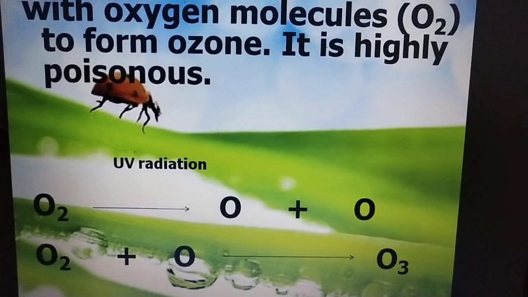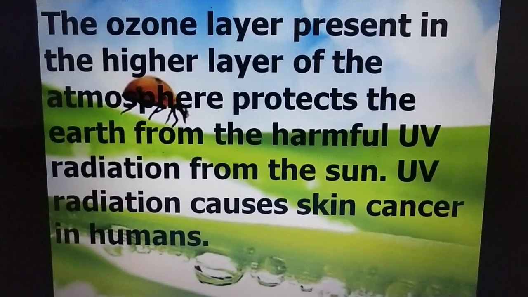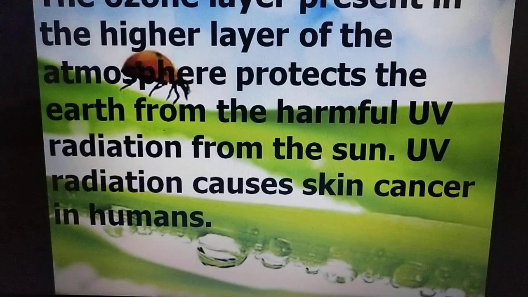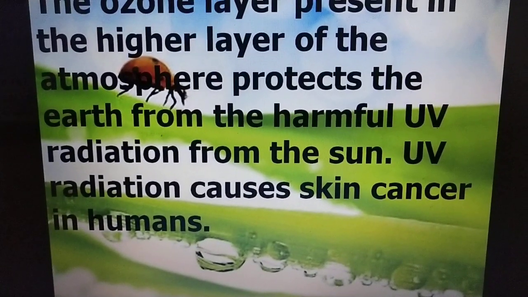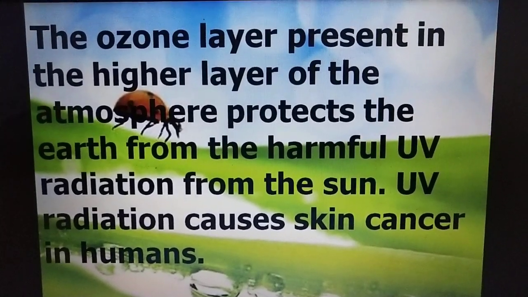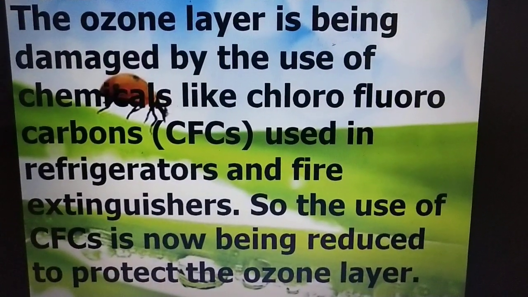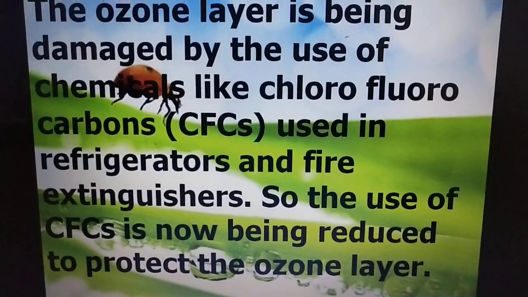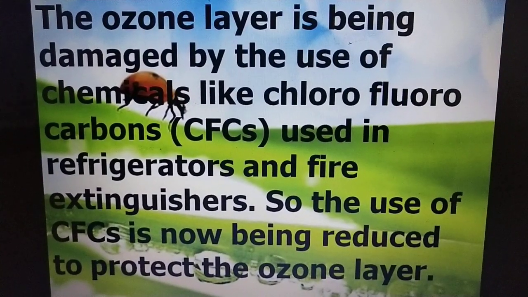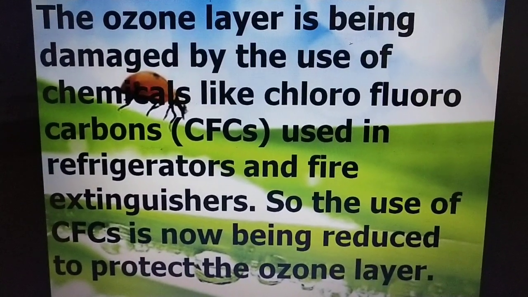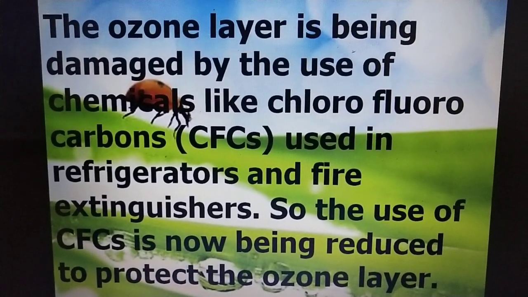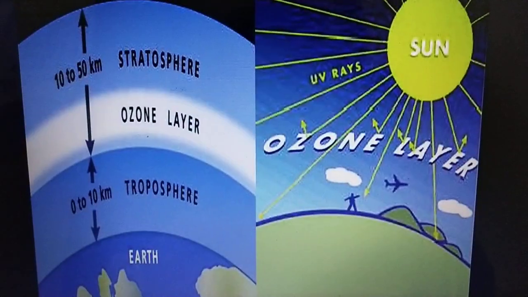But when it is present in the stratosphere, it is very important because it protects us from harmful UV radiation which can cause skin cancer or skin diseases in human beings, and it will also affect plant and animal growth. But how is this ozone layer depleting? The ozone layer is damaged by chemicals like chlorofluorocarbons that are used in refrigerators and fire extinguishers. Now the use of CFCs has been reduced to protect the ozone layer.